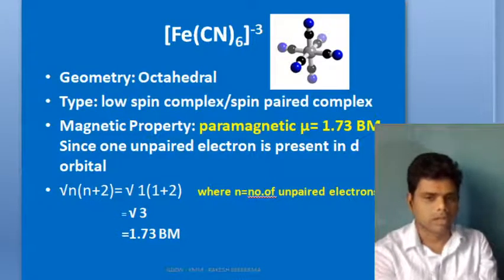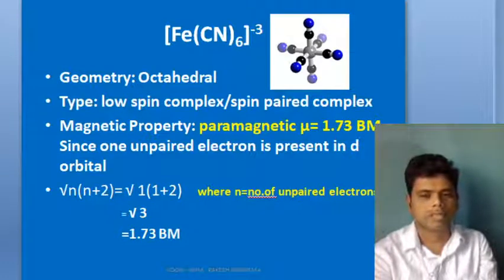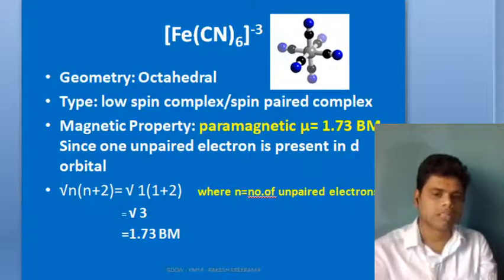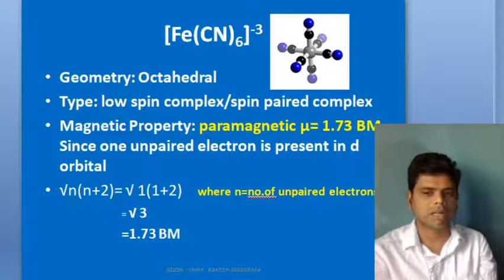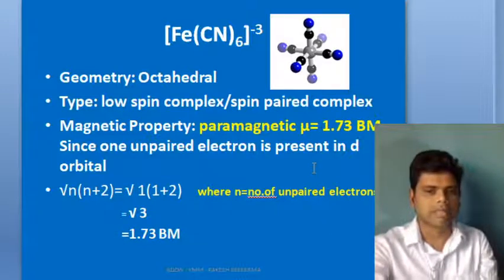Sum that up simply. Geometry is octahedral. The type is a low spin complex, a spin paired complex. Why low spin? Because the 5 unpaired electrons are paired up. When cyanide is approaching towards the central metal ion, spins are paired up. So it is a spin paired complex, low spin complex. And here you can write one more thing.